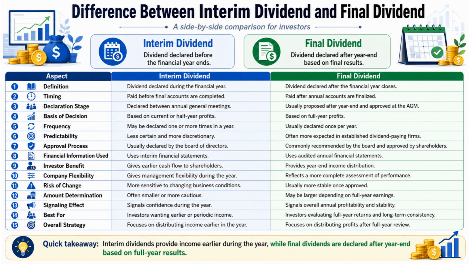the full-year review. So, the quick takeaway is that interim dividends provide income earlier during the year, whereas final dividends are declared after year-end based on full-year